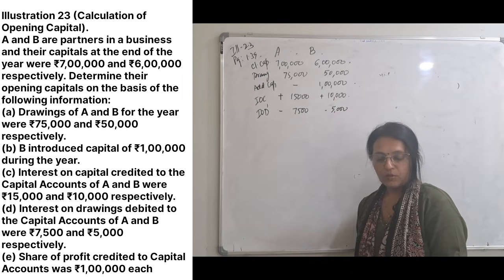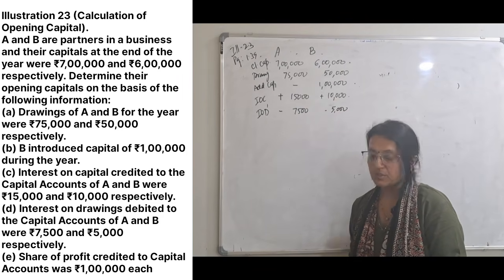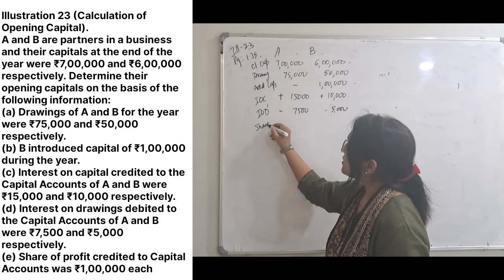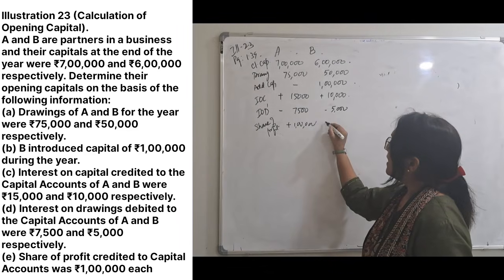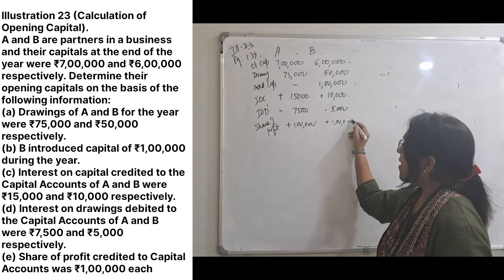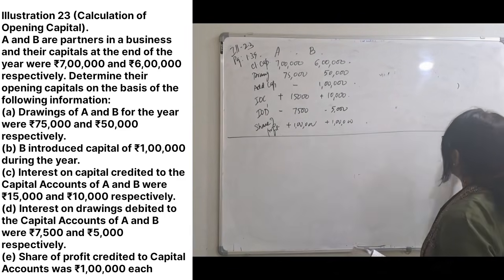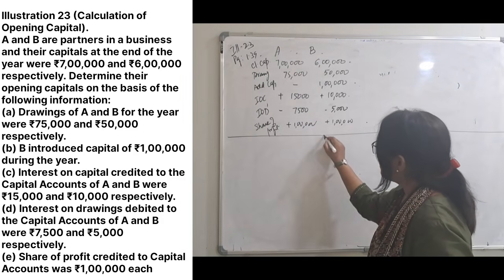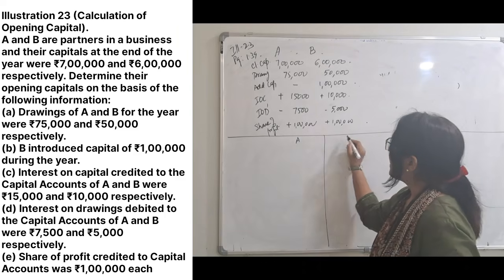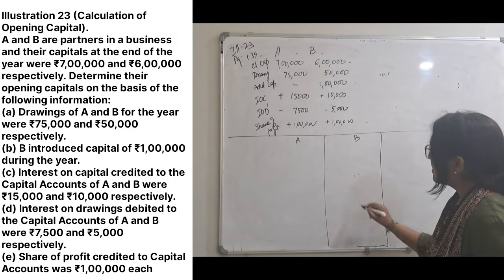Share of profit to capital account is 1 lakh each. So each got a share of profit of 1 lakh. He got 1 lakh and he got 1 lakh. These are the details. Now we have to find the opening capital. Let us keep both, A and B, like this. Okay.